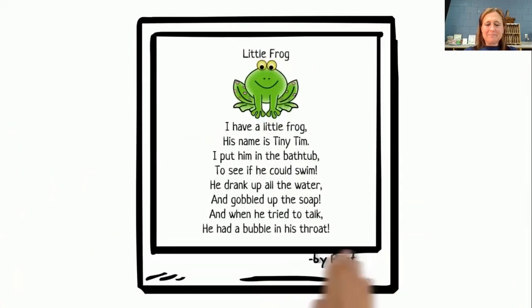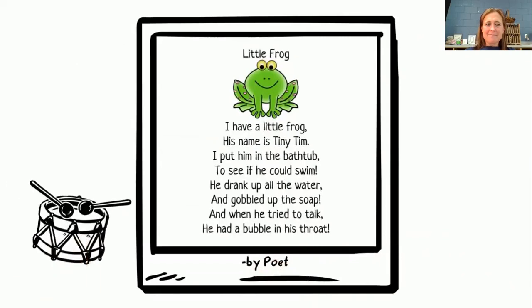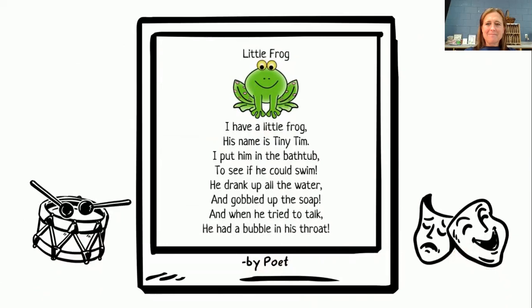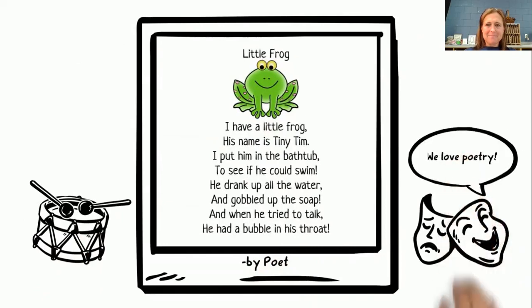We know that a poem is written by a poet using rhythm, rhyme, and other artistic language to show feelings and emotions. Poems are usually short, but they can be long too. Listen for descriptions and decide how the poem makes you feel. It could be silly, or sad, or even glad.